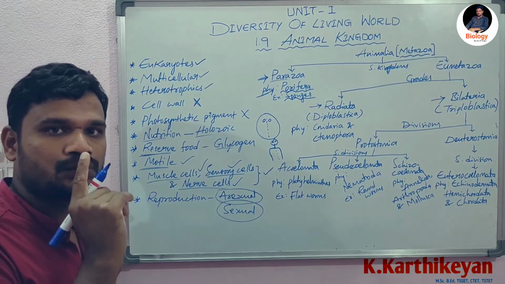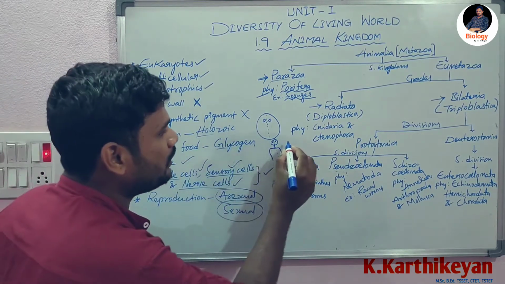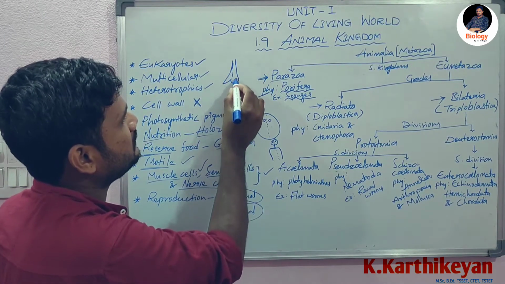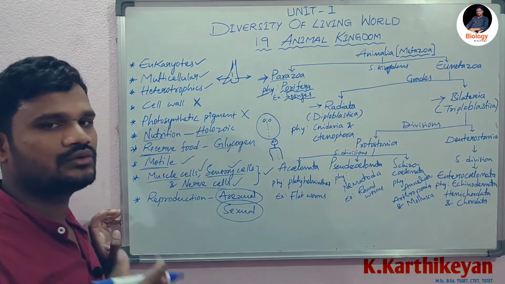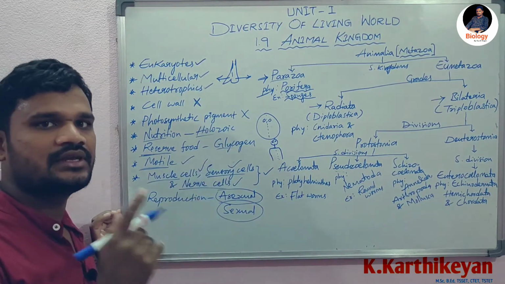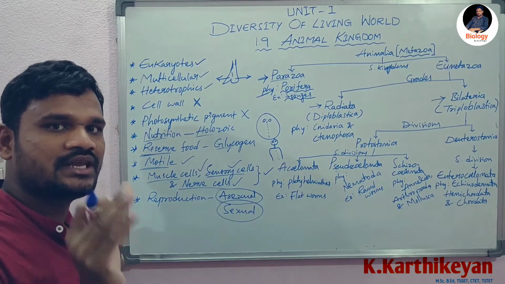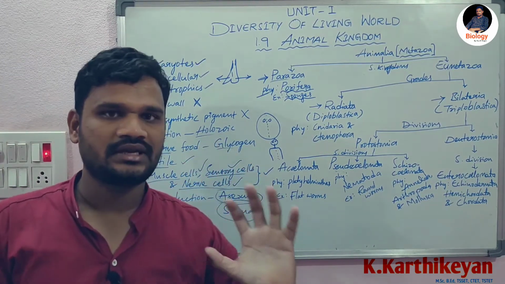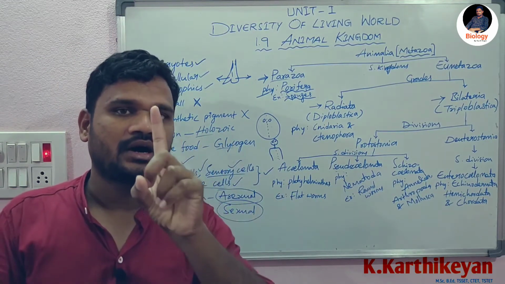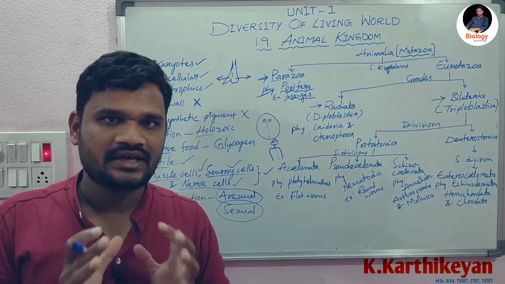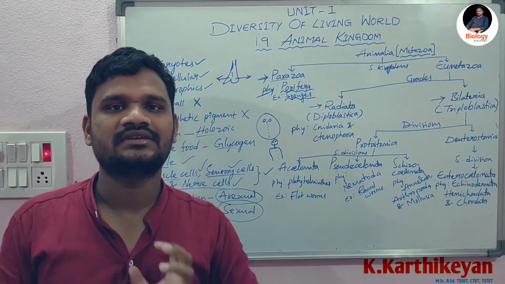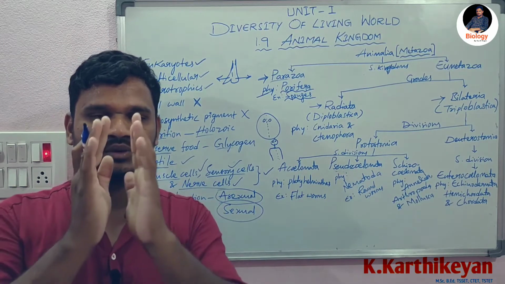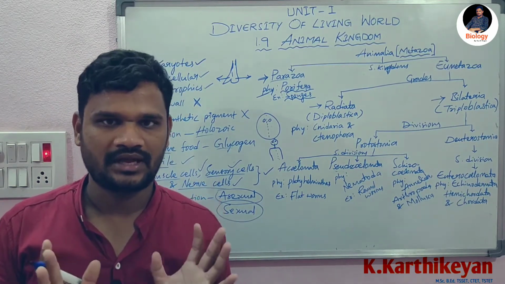As well as we have two nostrils, which means one nose. Imagine this is the nose. One opening of the nose is present on the right side and one opening of the nose is present on the left side, and we have one mouth. If paired organs are present, those organs are present on the right and left side. If an organ is single, in that case the organ is present at the central axis. Imagine we have only a single mouth, that's the reason the mouth is at the center of this principal axis, right?